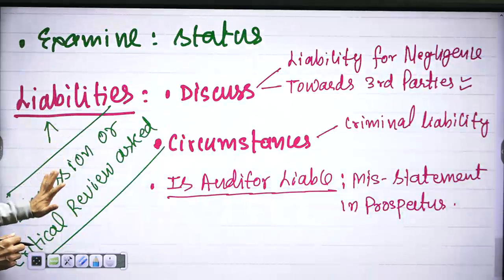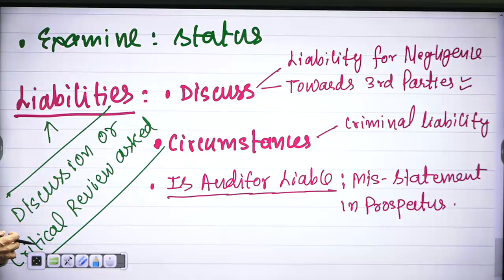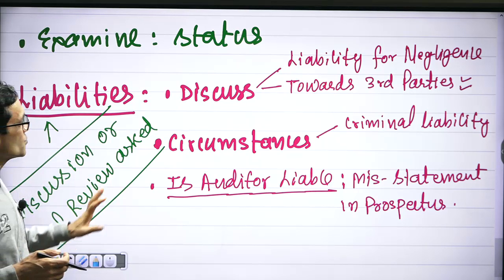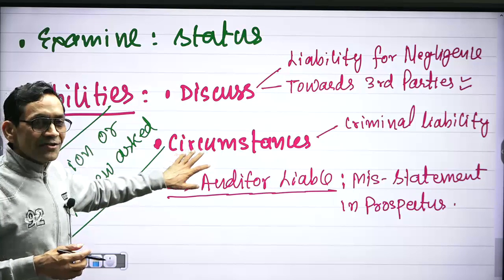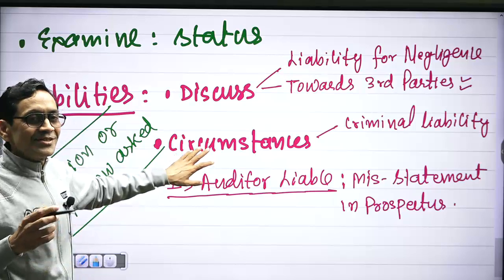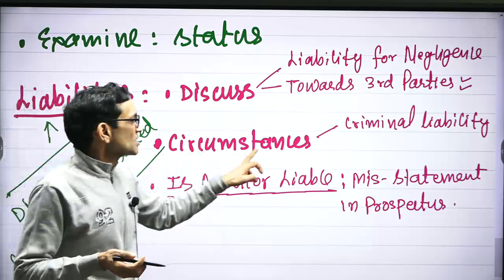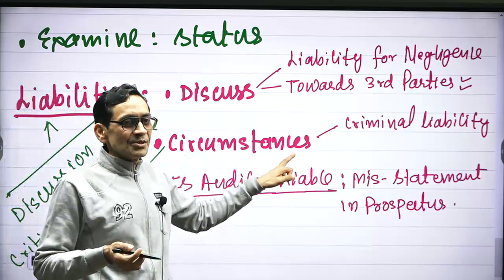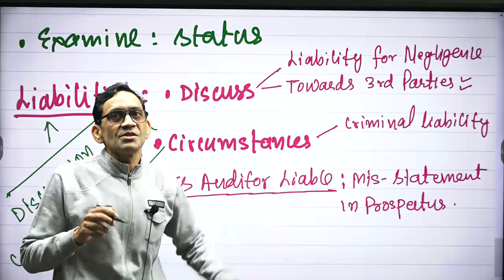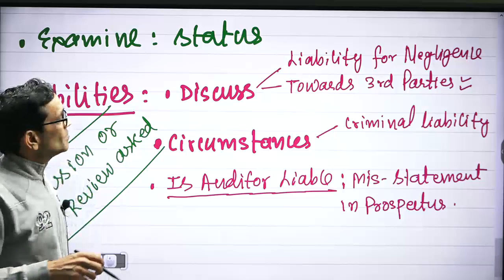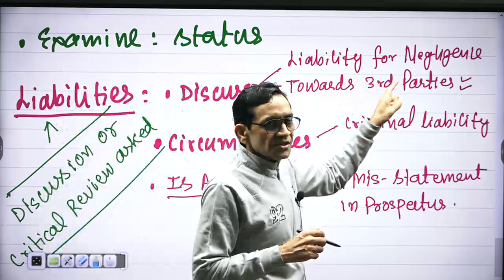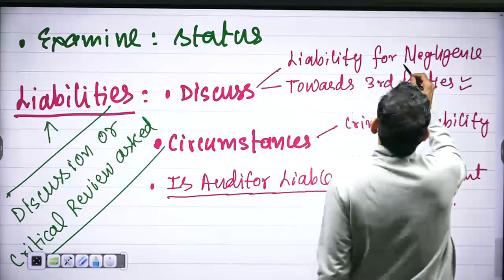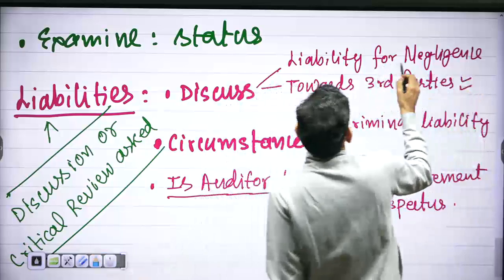With regard to liabilities, liability is a disputed area, or liability is special area because they do not arise every day. That's why the words are discuss, circumstances, because liabilities doesn't arise daily. They arise in special situations only. That's why you are asked circumstances. So here you have to write examples or something done or something happened due to which auditors become liable. Right? For example, you are asked discuss liability for negligence. So here discussion means what is negligence and why he should be liable.